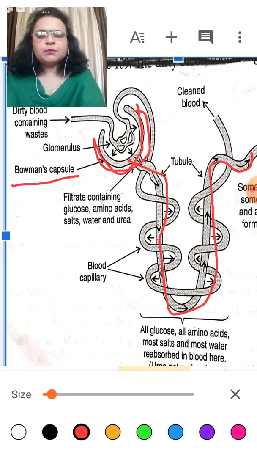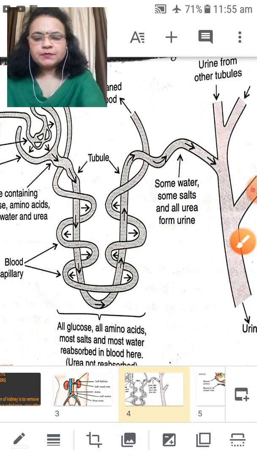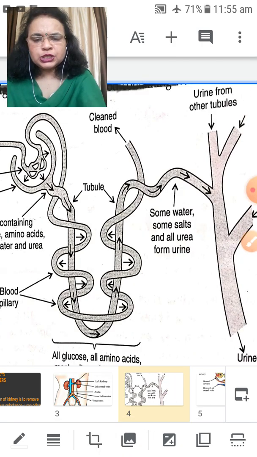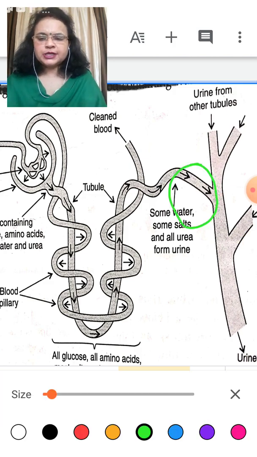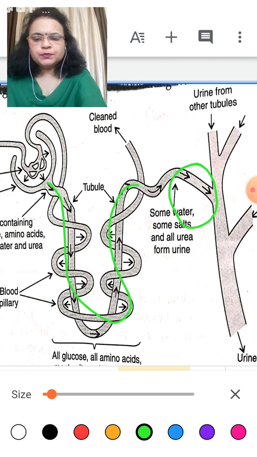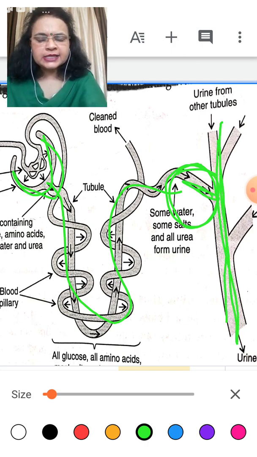And from the other end it contains a tube like structure which is called tubules. What is it called? Tubules. So what we have studied, one end of the tube contains Bowman capsule, and the other end of the tube contains a tubule, and this tubule ends in the duct like structure which is called urinary collecting duct, in which the urine is collected.